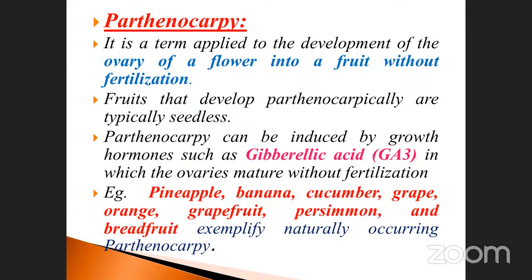When you spray gibberellic acid on the flowers, what happens? The flowers undergo maturation without fertilization. Okay, that is the process. What examples are given here? Examples: pineapple, banana, cucumber, grape, orange, grapefruit, persimmon, and also breadfruit. These are the examples of naturally occurring parthenocarpy.